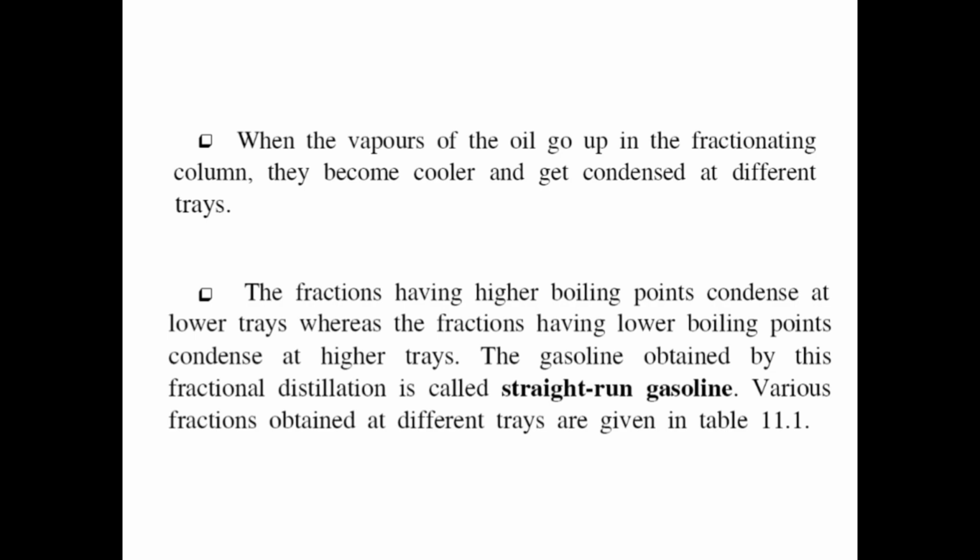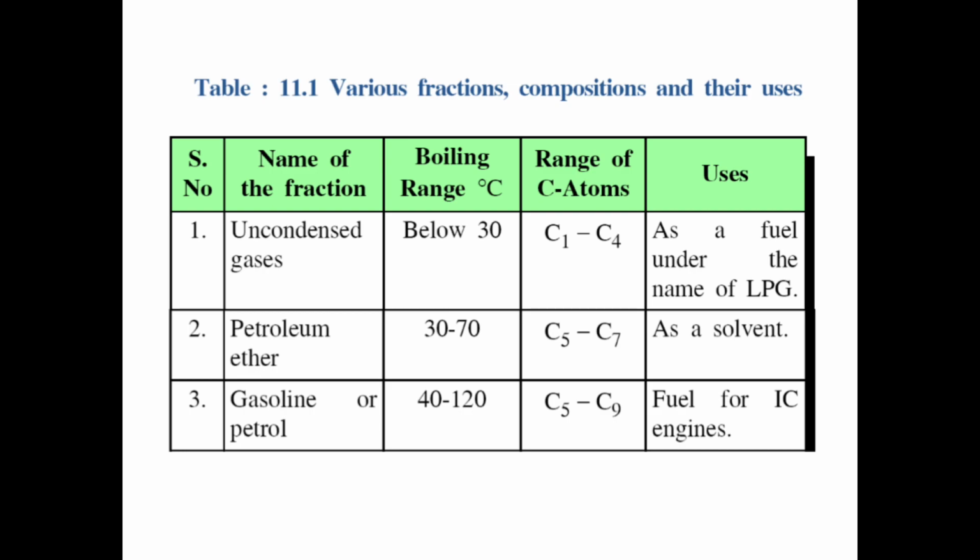When the vapors of the oil go up in the fractionating column, they become cooler and get condensed at different trays. The fractions having higher boiling points condense at lower trays, whereas the fractions having lower boiling points condense at higher trays. The gasoline obtained by this fractional distillation is called straight run gasoline. Various fractions obtained at the trays are given in the table.